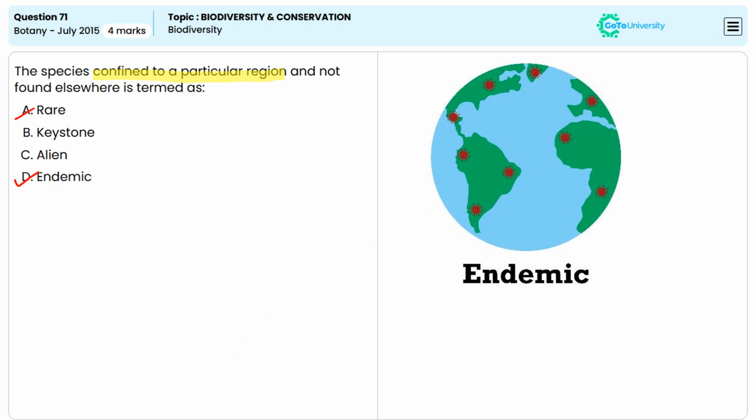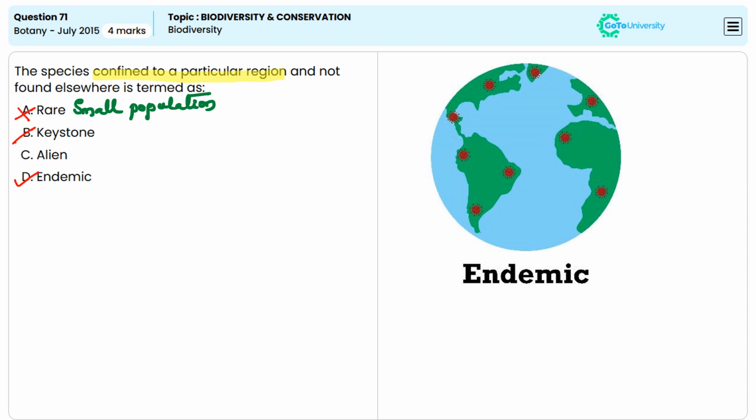Coming to option A, rare. A rare species is one that has a small population or is difficult to find, but it doesn't necessarily have to be confined to a specific region. So option A is incorrect.